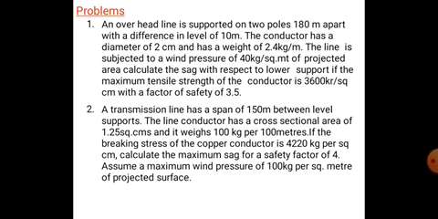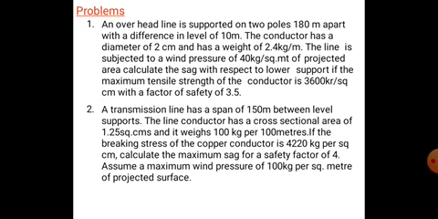So in this problem, the transmission line has a span of 150 meters, so the length of the conductor is 150 meters. The line conductor has a cross-sectional area of 1.25 square centimeters and weight is 100 kg per 100 meters. The breaking stress of the conductor is 4220 and we calculate the maximum sag. Here also the safety factor and maximum wind pressure are given. First we have to find the value of permissible strength.